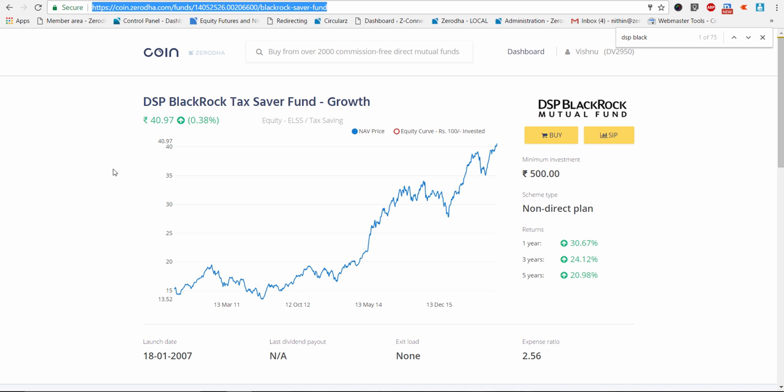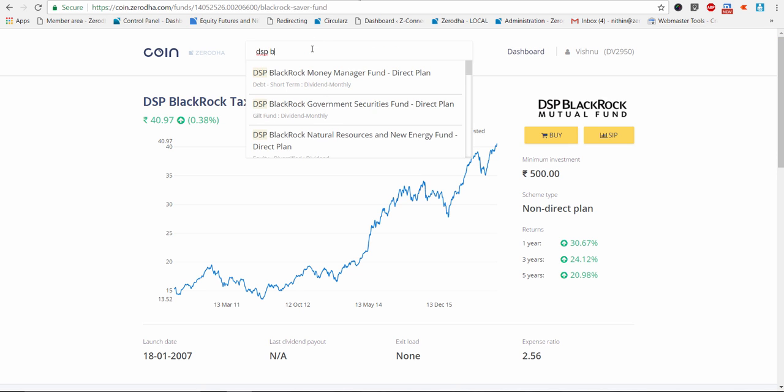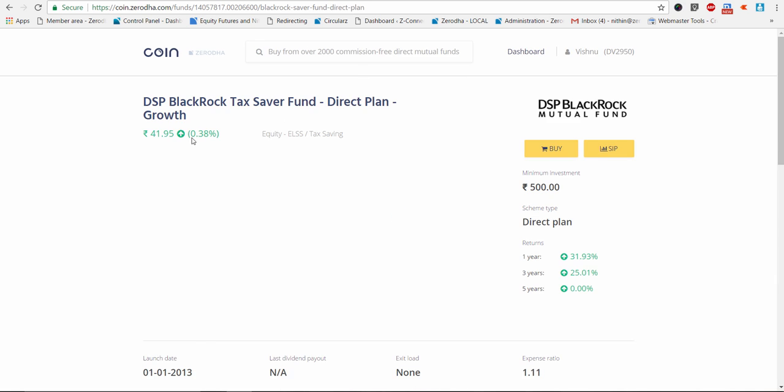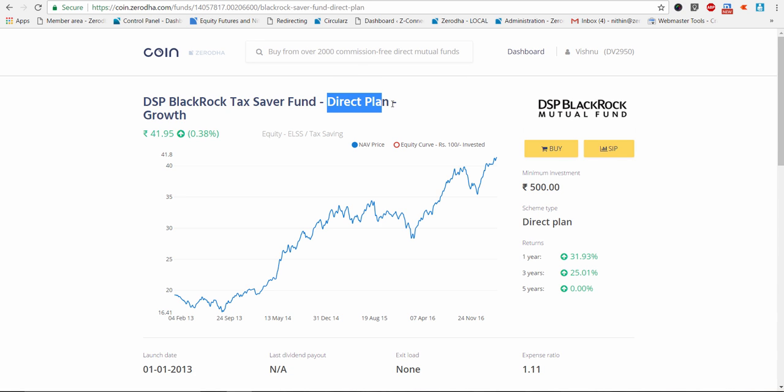Now, as you can see, this is essentially the regular fund. How do you know a fund is a regular fund? It doesn't say direct in the name of the fund. Now if you search for DSP BlackRock tax saver fund, which is essentially the same fund, as you can see, this is a direct plan. Every fund which has a direct plan will say that it is a direct plan.